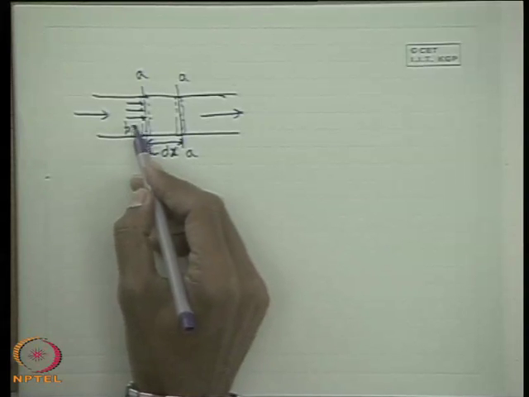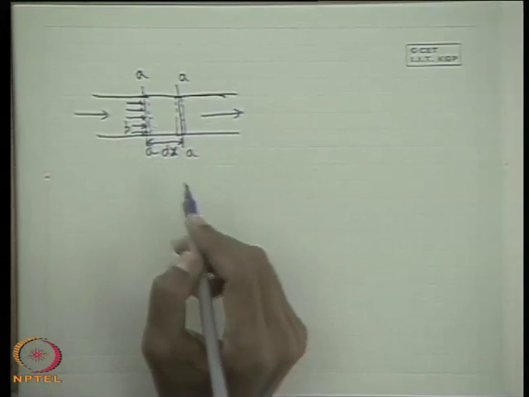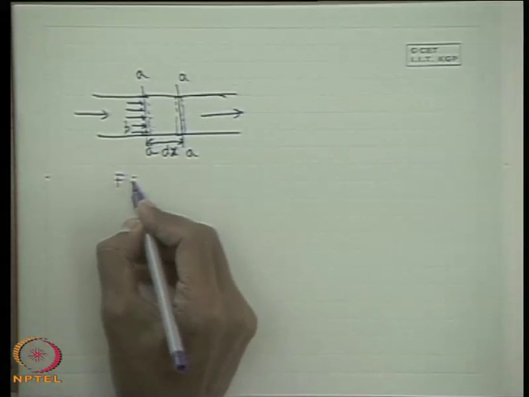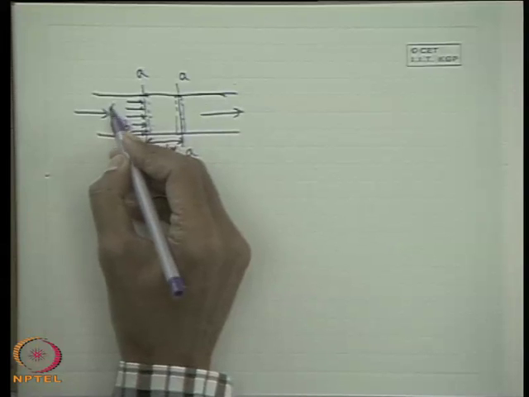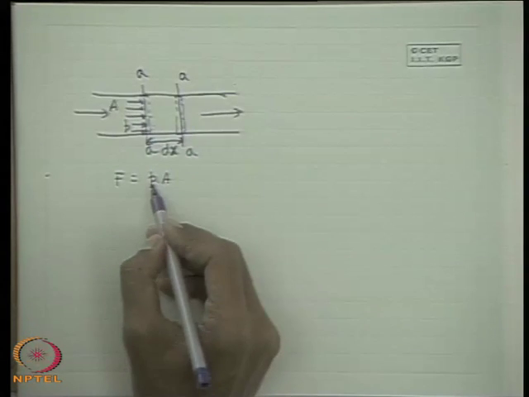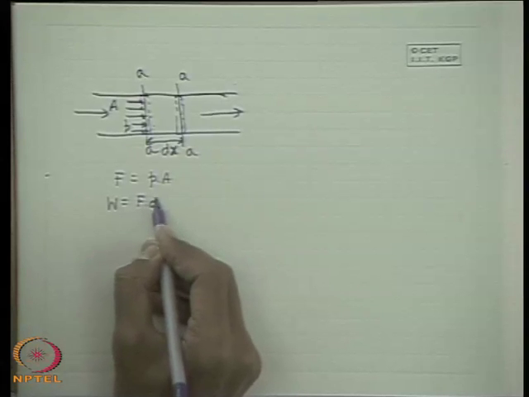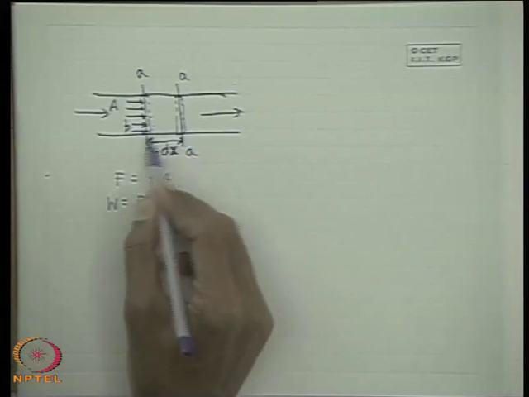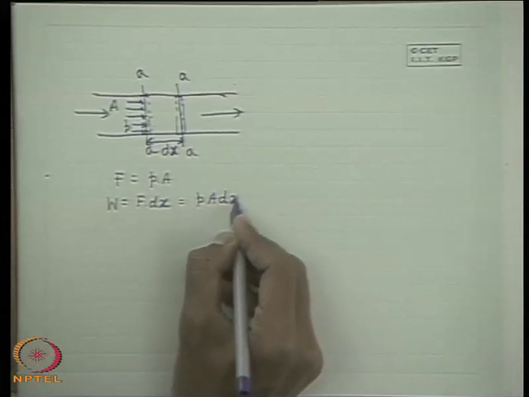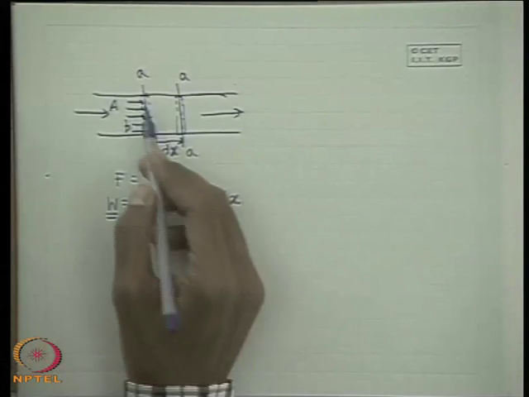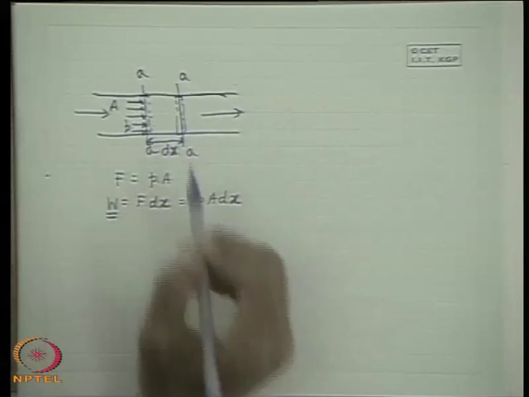Now, what is the force that is being exerted by this layer A on its downstream layer? This force is pressure times the cross sectional area, if we take the cross sectional area as A. So, work done is force times the displacement. The displacement is dx in the same direction as the force, that means P A dx. So, this is the work that is being done by any layer at a pressure P on its neighboring downstream layer to maintain its flow.